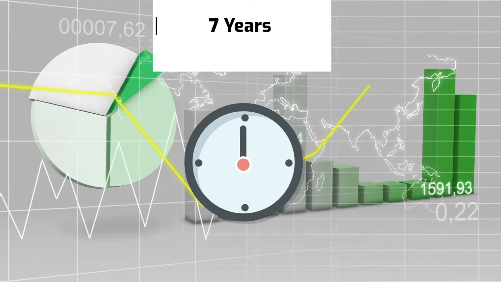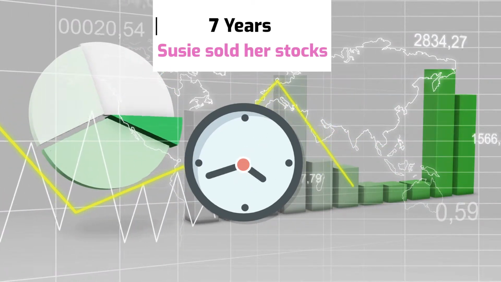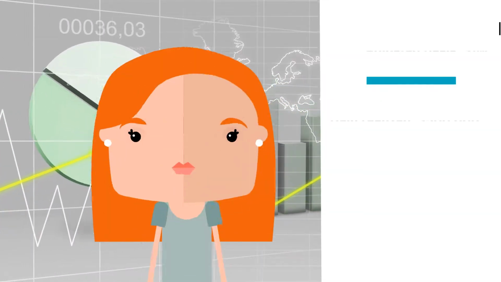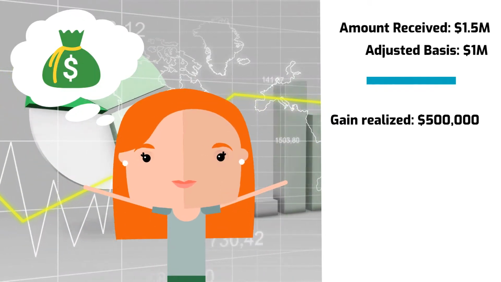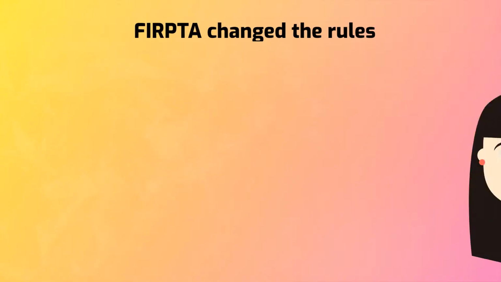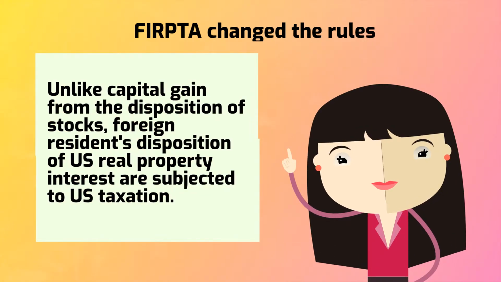After 7 years, Susie sold her stocks in the building. With a basis of $1 million, Susie received $1.5 million for the disposition. Recall, foreign nationals are typically not taxed on their capital gains from the disposition of stocks.